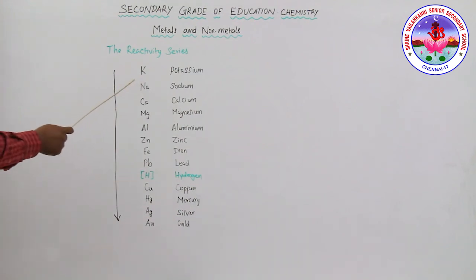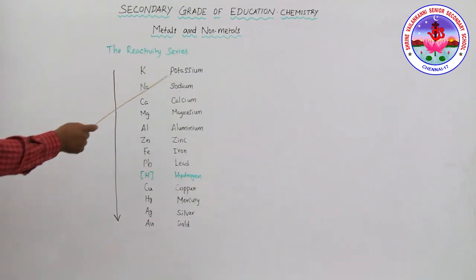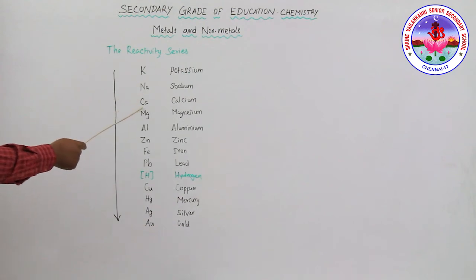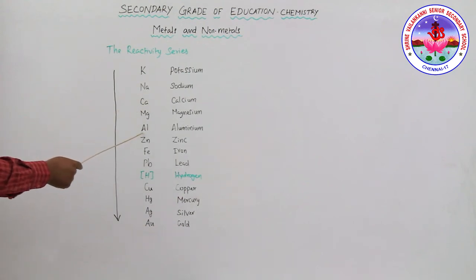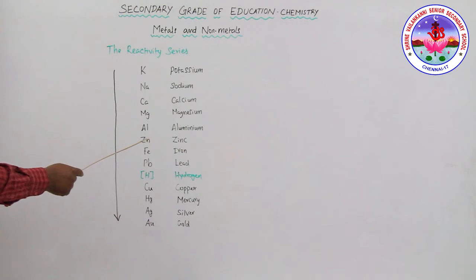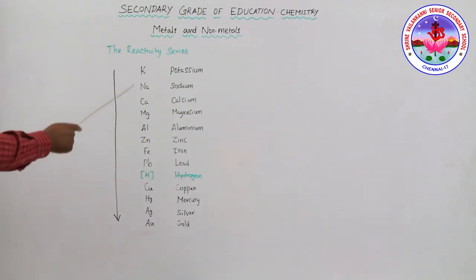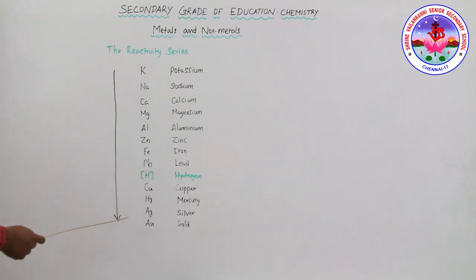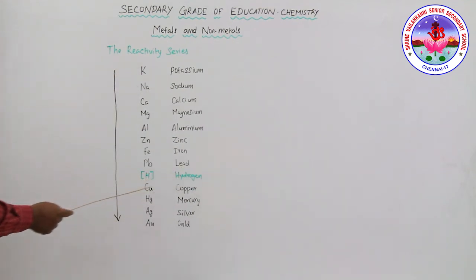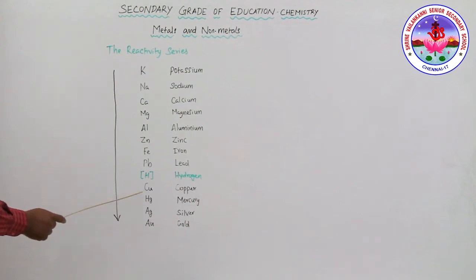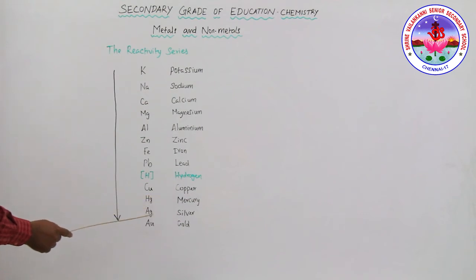See, potassium is a more reactive element than sodium, then calcium, magnesium, aluminum, then zinc. See, zinc is of moderate reactivity, then lead. See, these are the highly reactive metals. Then hydrogen is placed here. After that, these are low reactive. There are the least reactive elements like copper, mercury, silver, gold, platinum. So these are the least reactive elements.